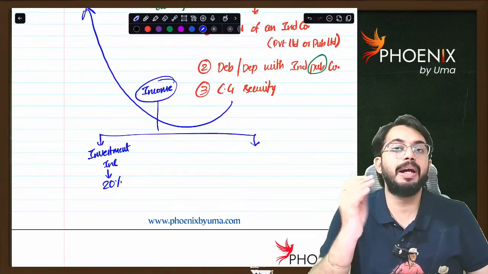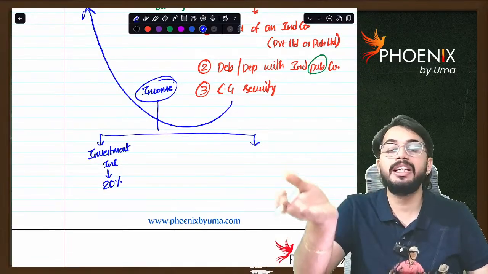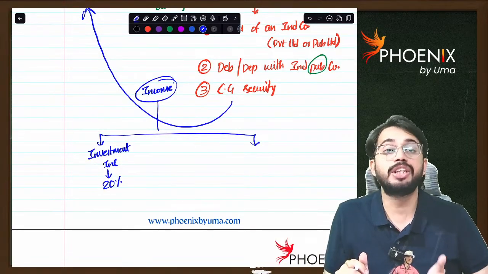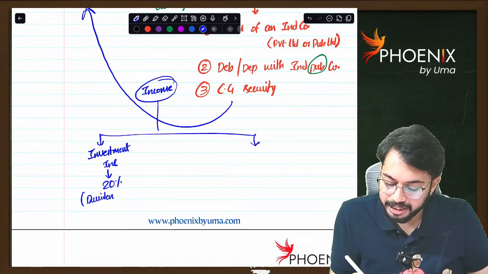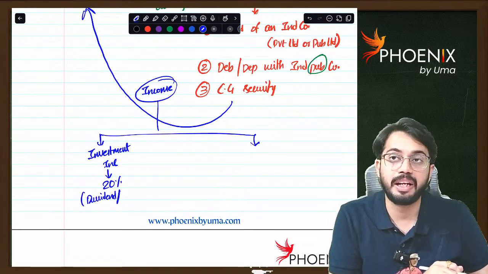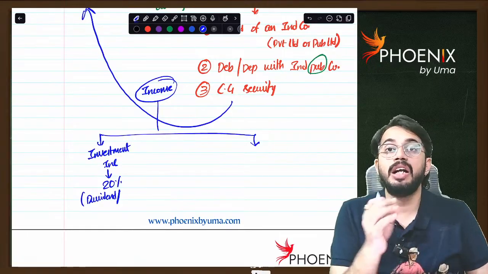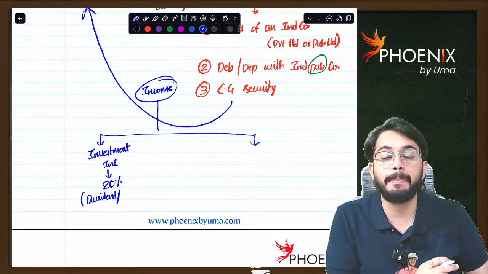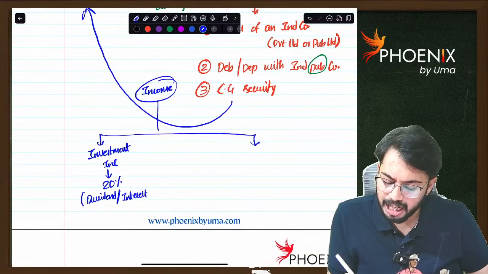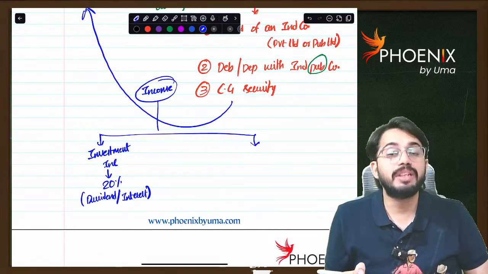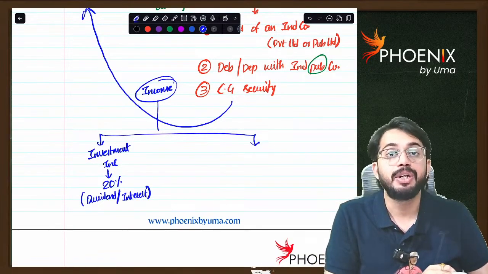Sir, what do you mean by investment income? The NRI is purchasing shares of an Indian company. From shares of an Indian company, dividend can be received. Dividend is investment income. He is purchasing debentures of an Indian public company. From debentures, interest will be received. Interest is also considered investment income. On investment income, the tax rate applicable is 20%.